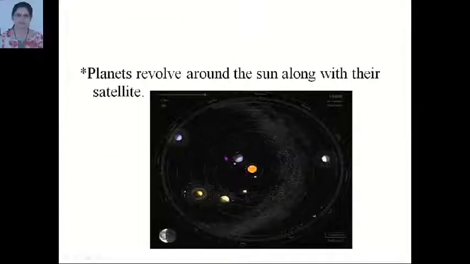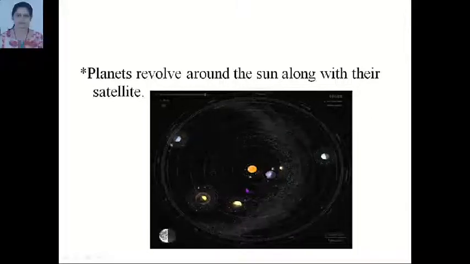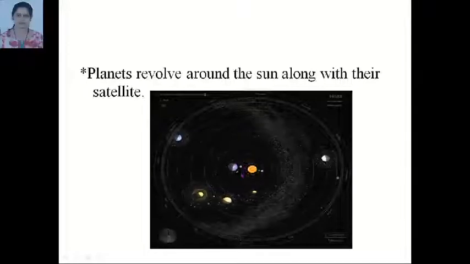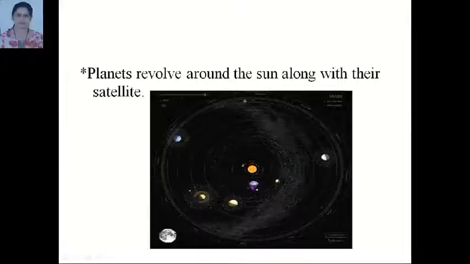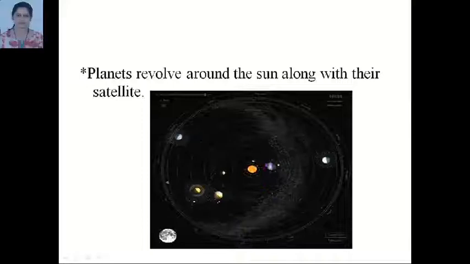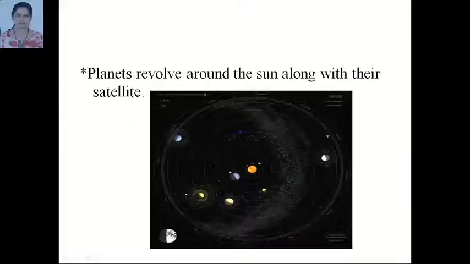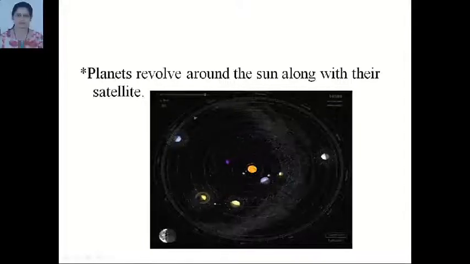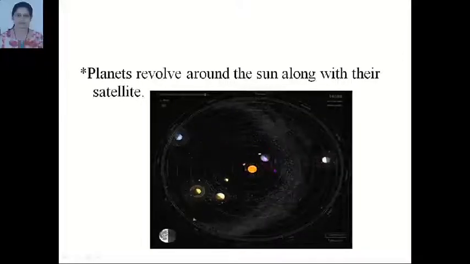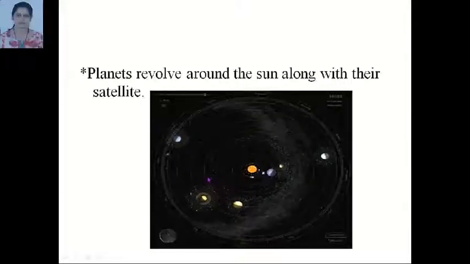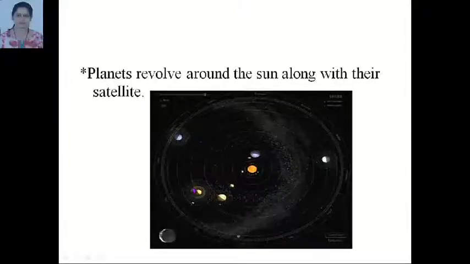Planets also revolve around the sun along with their satellite. If you observe this figure, you can see these are the planets, and along with these planets, these satellites also revolving around the sun. Only some planets have satellite. All planets do not have satellite. Earth has a satellite, that is moon.